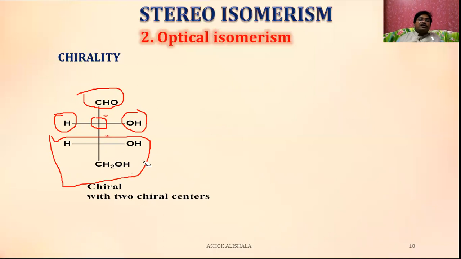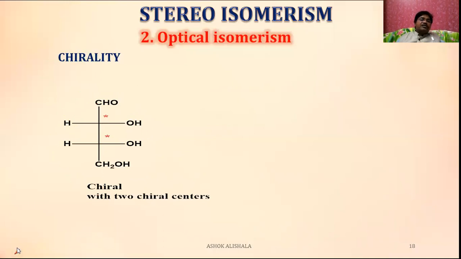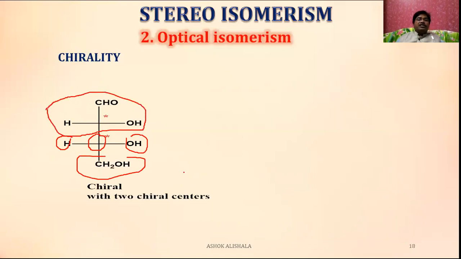Now let us see the other one. If you take this carbon, this is one type of group, this is another type of group, this is another type of group, and this entire part is another type of group. In this way, this carbon is also a chiral center, and this compound will have two chiral centers.